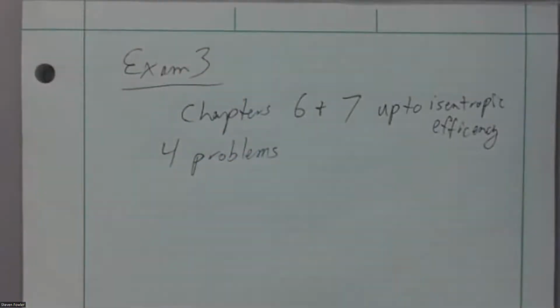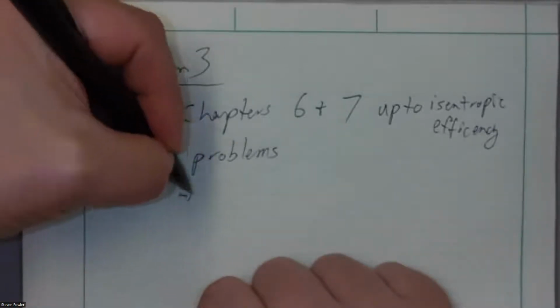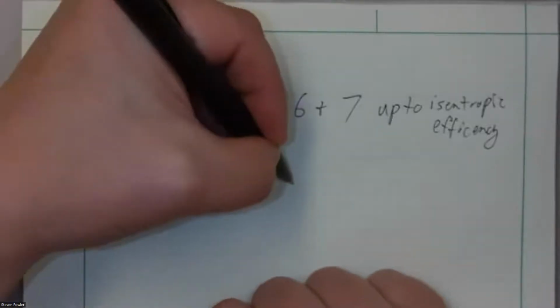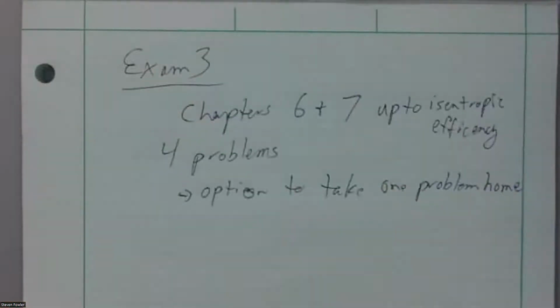As per usual, I'm aware of the amount of time that these problems consume. We talked about how I grade. You guys have seen how I grade. Hopefully that helps with some of the time consumption, right? But I'm aware getting 4 problems done in 75 minutes at this level is a challenge. So that's the reason on exam 3, I like to give you the option to take 1 problem home. You have the option to take one of those 4 problems home.